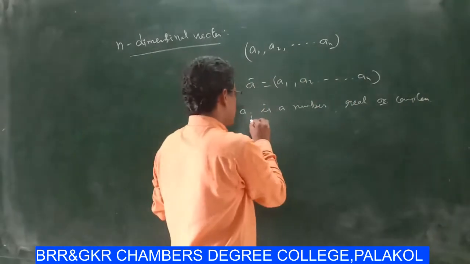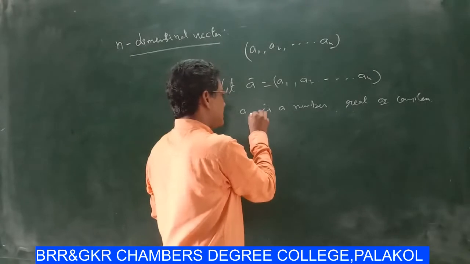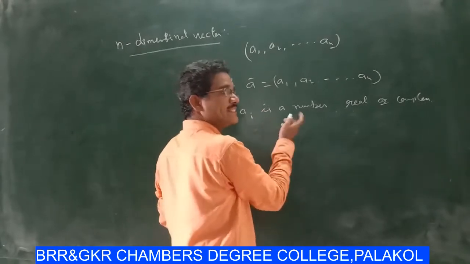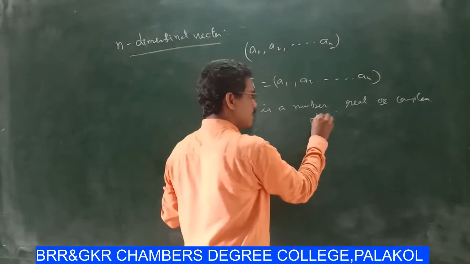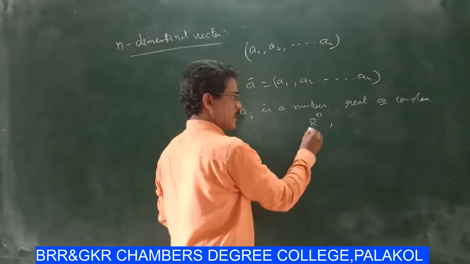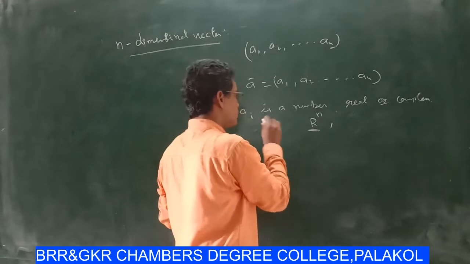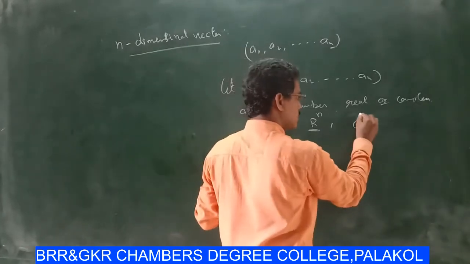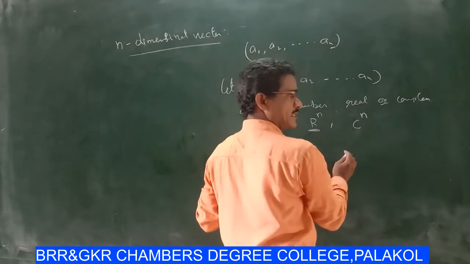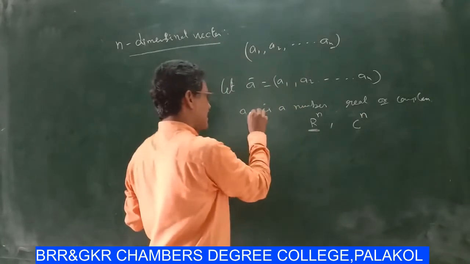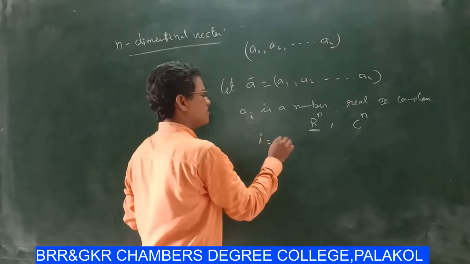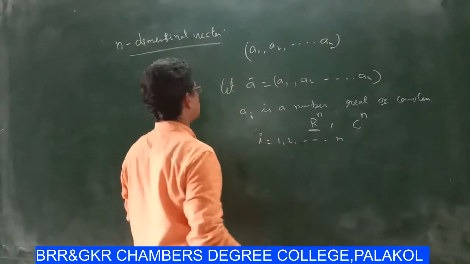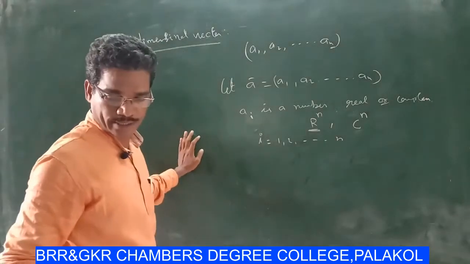Suppose ai is real, then it is denoted by R power n. R means real. Suppose ai is complex, then it is denoted by C power n. Here i runs from 1, 2, 3 up to n. This is the concept of n-dimensional vectors.